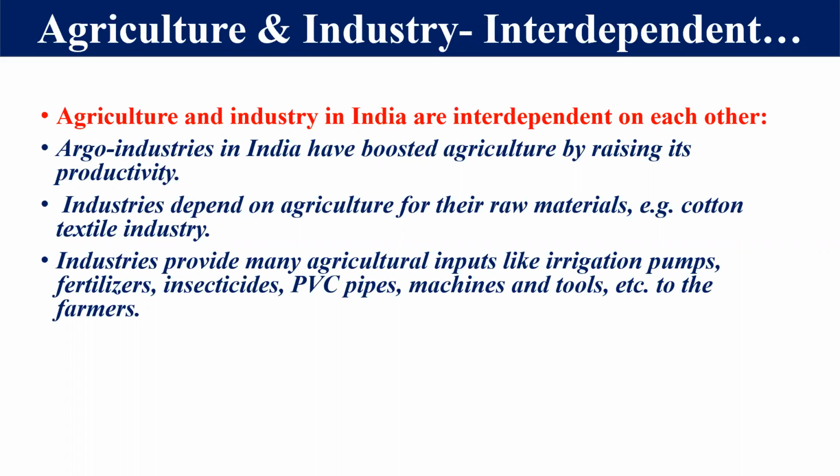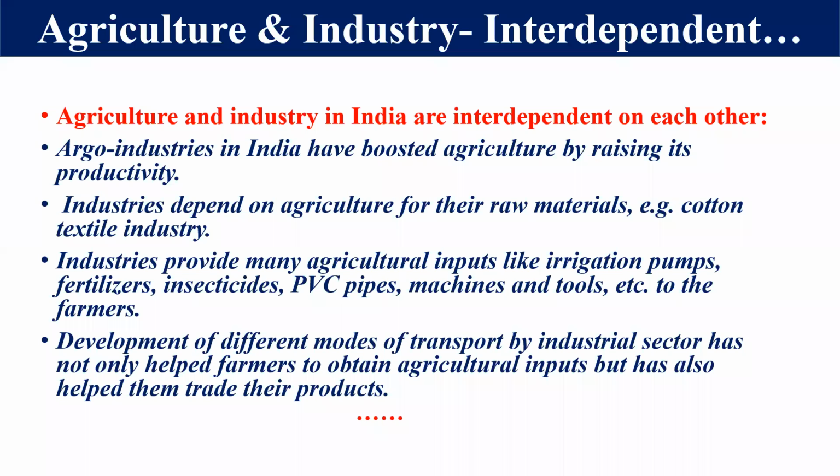So irrigation pumps, fertilizers, insecticides, PVC pipes, and machines and tools are provided by the industry to the farmers, and these things increase the productivity of the agriculture field, right?